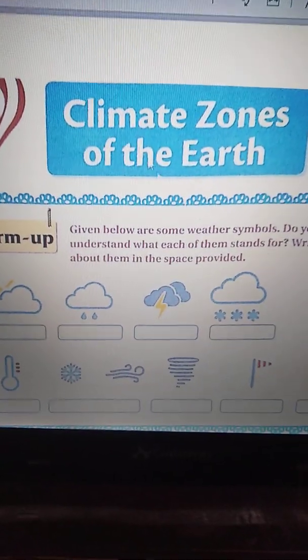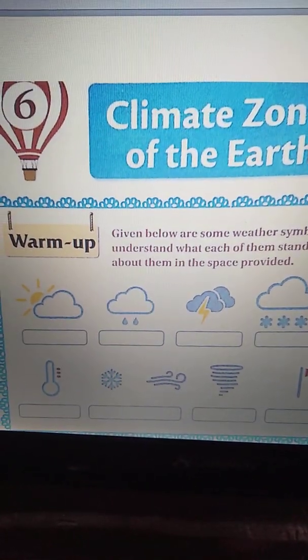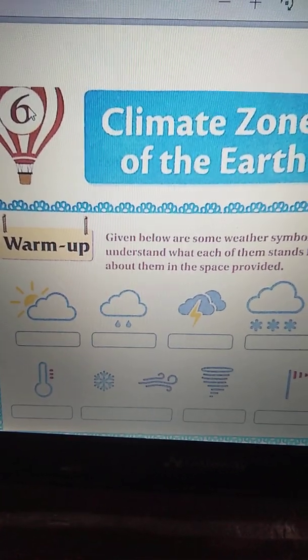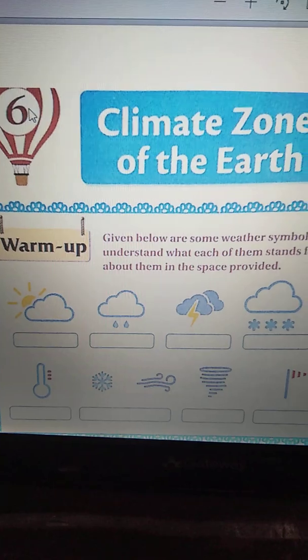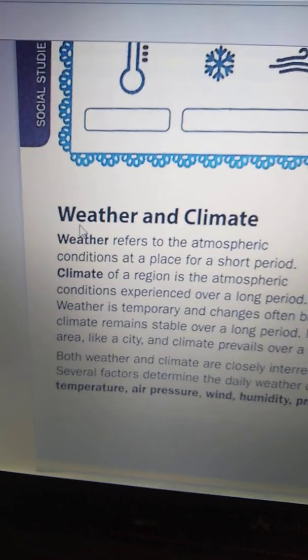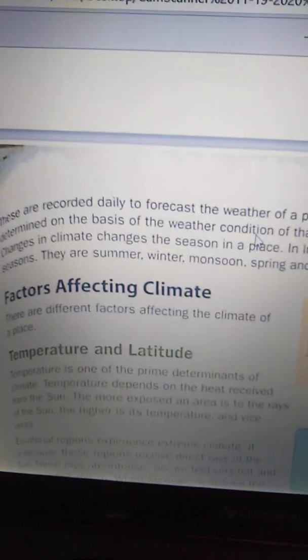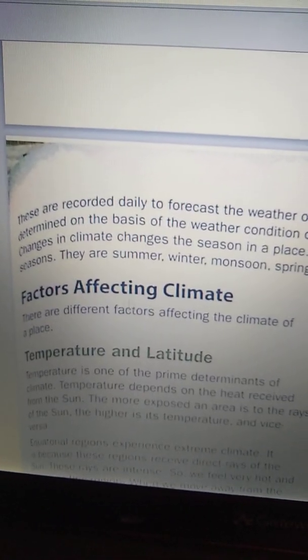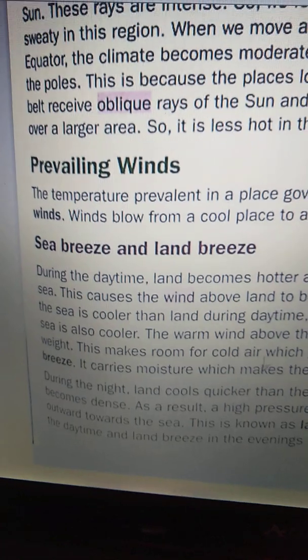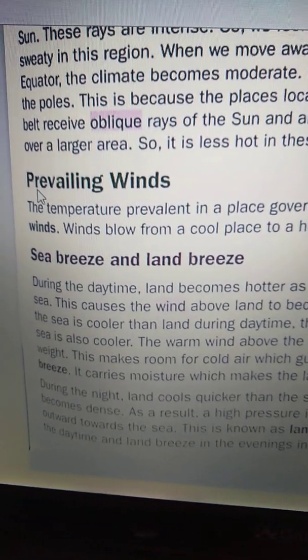Today we are going to continue the chapter Climate Zones of the Earth. It's your sixth chapter. Children, all of you, open your textbooks. Open Climate Zones of the Earth. We have completed the topics weather and climate, factors affecting climate, temperature and latitude in our previous class, and in today's class we are going to continue from